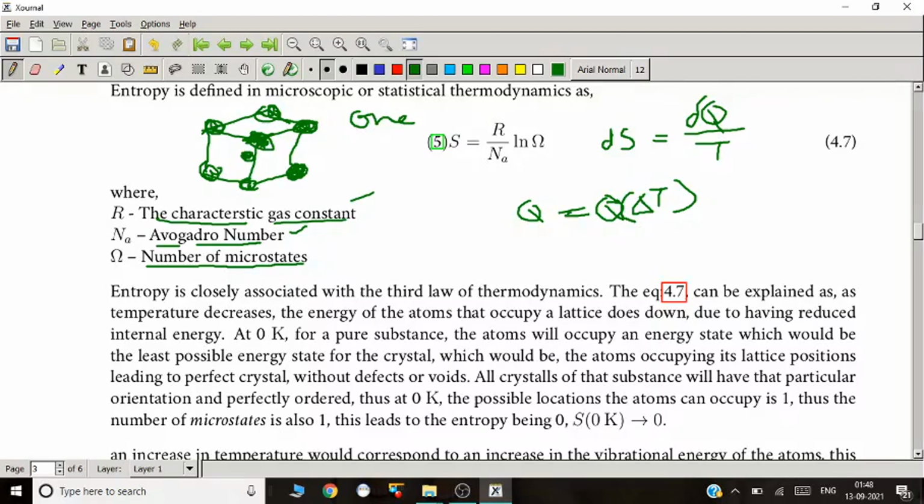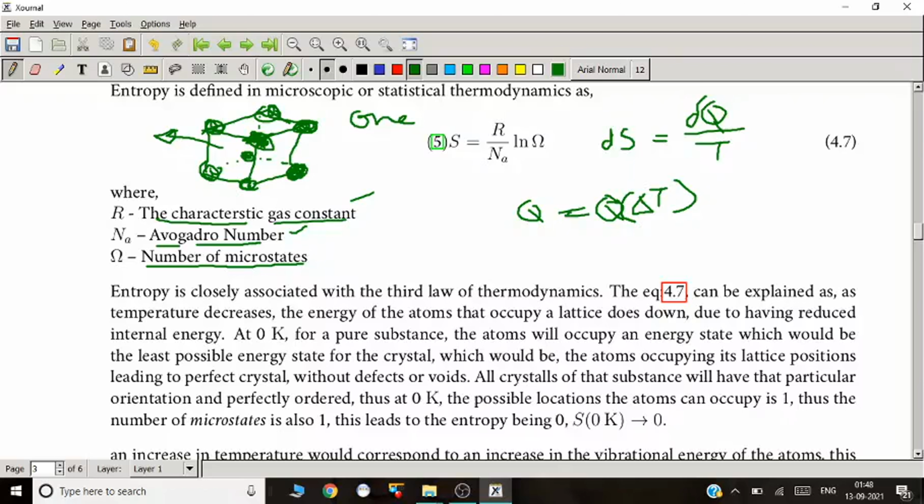Every system in this universe will try to be in its lowest energy state. So at 0 Kelvin, the crystal or lattice itself would like to be in its lowest energy form. We assume that it only has one microstate. This particular lattice is its only microstate.